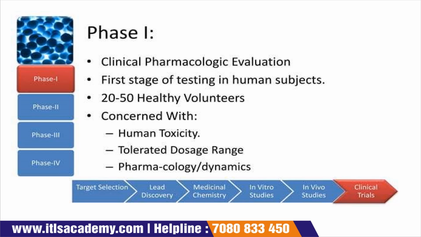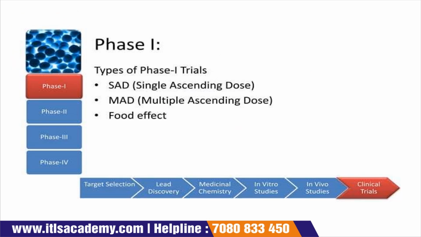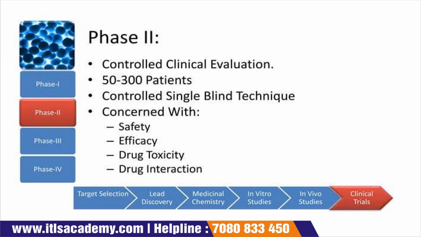Phase 1, clinical pharmacologic evaluation, the first stage of testing in human subjects. 20 to 50 healthy volunteers are required, and the concern is about human toxicity, tolerated dosage ranges, and pharmacology and dynamics. Types of first trial are SAD and MAD. SAD means single ascending dose, and MAD is your multiple ascending dose, and the last one is your food effect. Phase 2, controlled clinical evaluation.